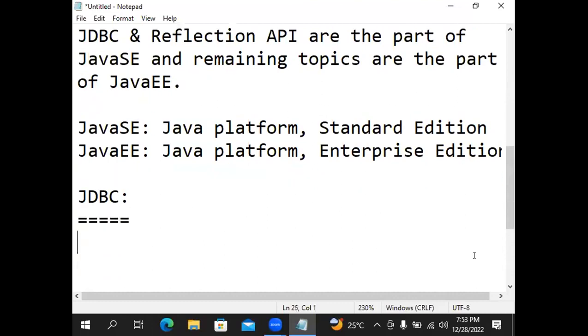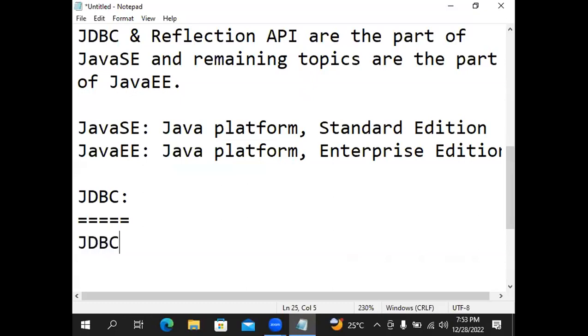Previous classes, whatever I taught, those were all core Java concepts only. Almost 3 plus 2, 5 classes I taught only core Java concepts. Today is only the advanced Java first class. Previous sessions were core Java concepts, not advanced Java. Today I'm starting advanced Java. Now, first topic JDBC.